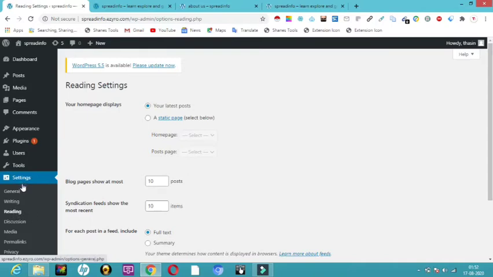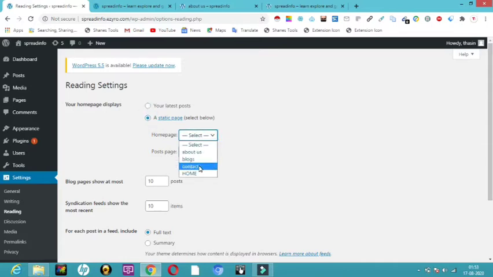So if you click on settings and come to reading, here you can see your latest post is in the home page display. When I open my website, only my blog post is shown. So now I wanted to make it static. I want to keep my home page.